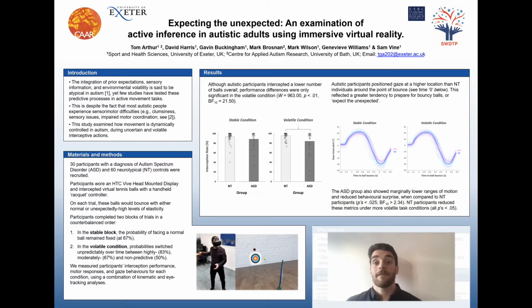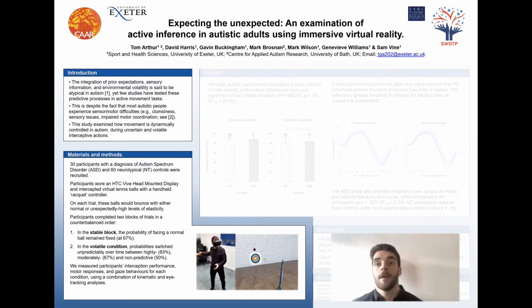This study examines sensory motor control in autism and how it's dynamically adjusted according to expectations about environmental volatility. Recent research suggests that these mechanisms may be atypical in autism, and we wanted to test these in a sensory motor task where autistic people can sometimes experience movement-related difficulties.